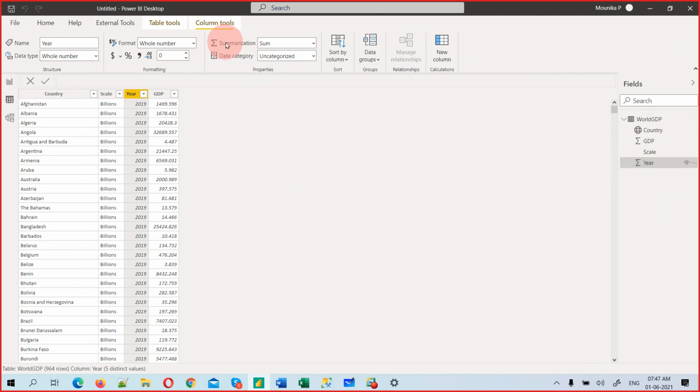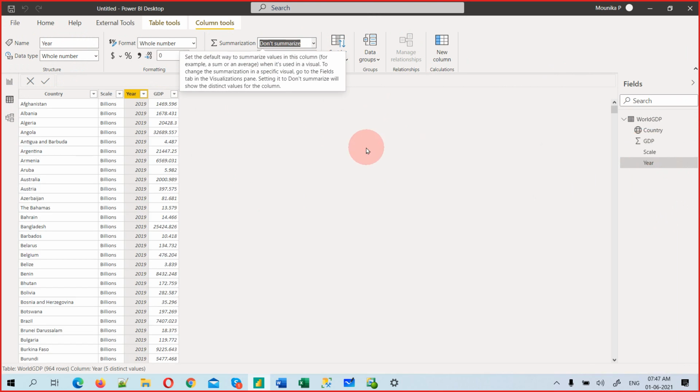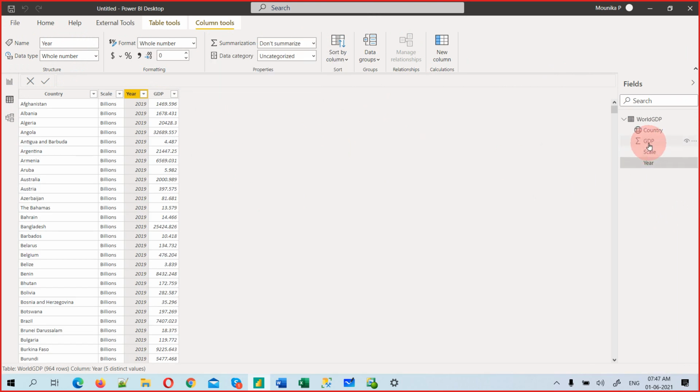But see, there is a summarization. So here summing up is not a meaningful thing. 2019 plus 2019, what is this? There's no meaning. So what I can say is, it's a don't summarize. But yeah, GDP, to summarize, that's perfectly fine. You can sum up GDP, that's okay. We can understand what is the world GDP. Okay, you see, it's a summarized sum. That is perfectly fine. But here, summing up is not meaningful.